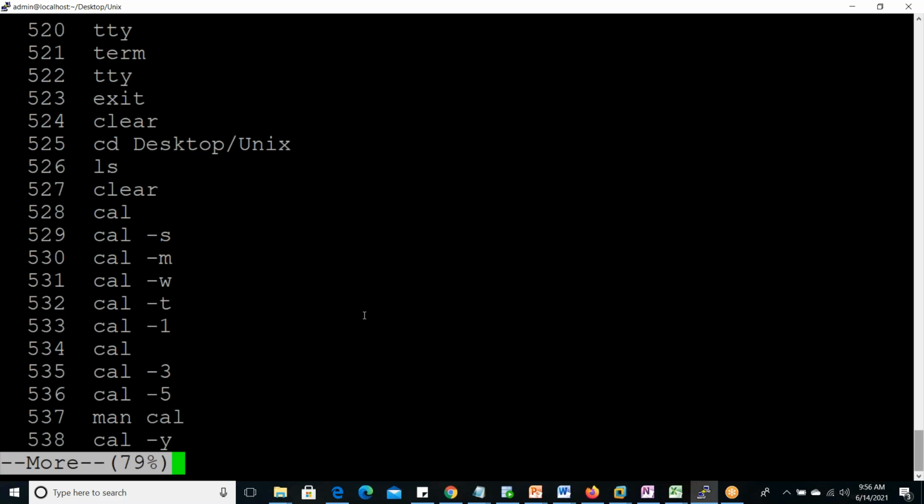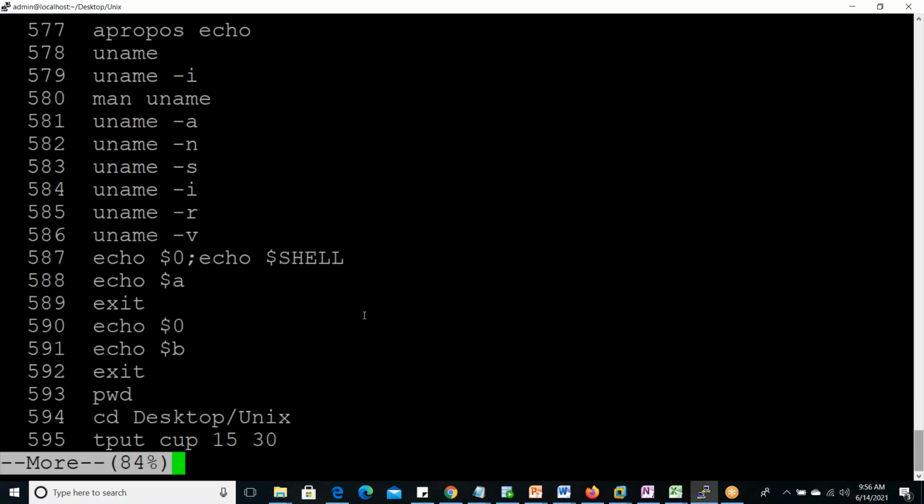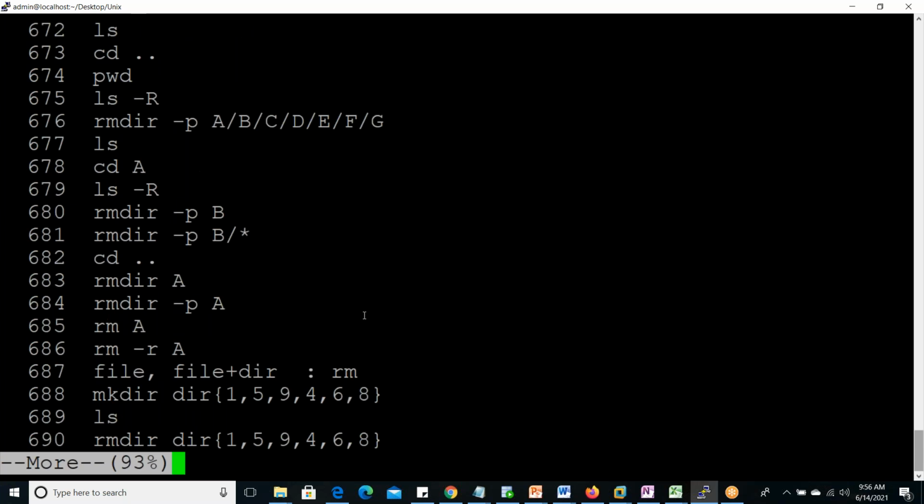You can use anything, backspace or arrow key, anything you can use. Back is not allowed. Previous is not allowed, only forward. Backward is not allowed, only forward is allowed. So next we can go. Spacebar only we need to press, nothing else. Spacebar, it will go up to 100%.